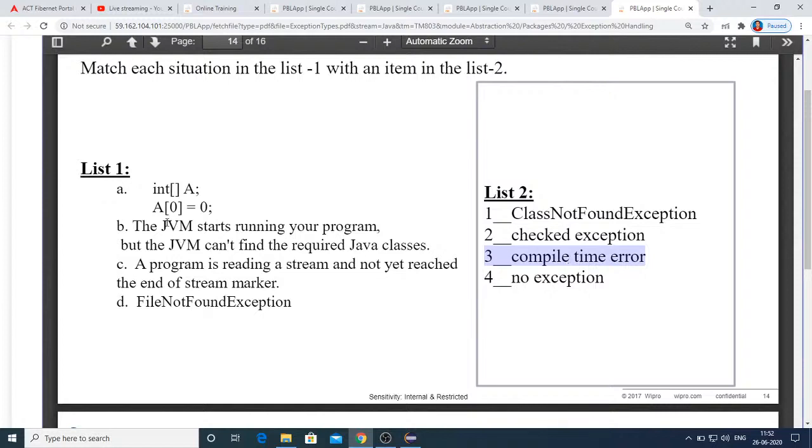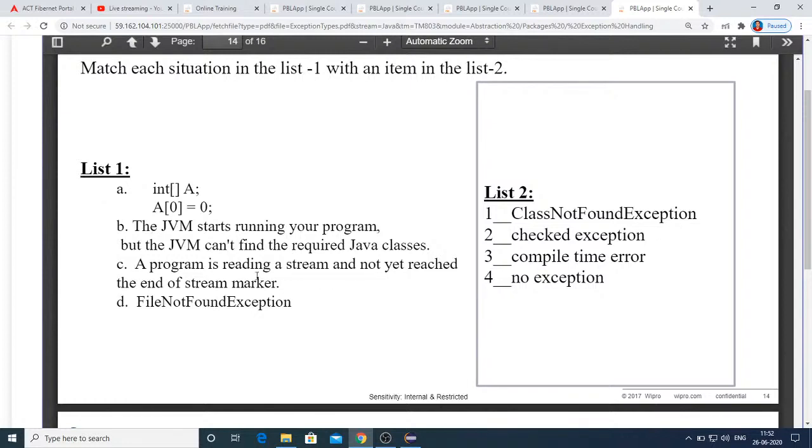And next, JVM starts running your program, but the JVM can't find the required Java classes. This is a straightaway answer, class not found exception. Here it's a straightaway answer for B bit. So class not found exception will occur there.